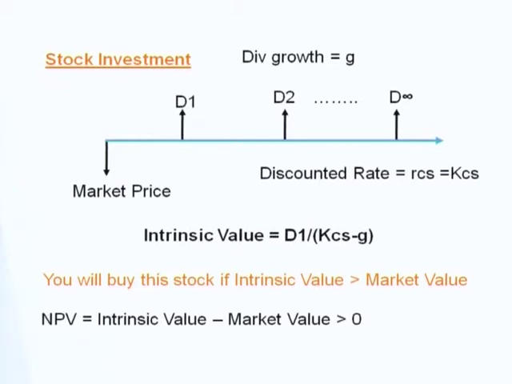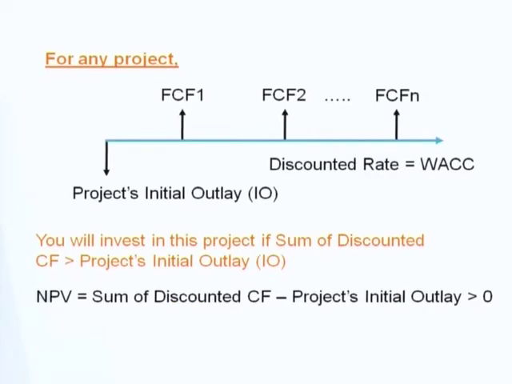So if you are about to buy this stock, you have to make sure that intrinsic value is greater than the market value, so that it makes NPV more than zero, and you accept this project of buying the stock. Just like any project, right?